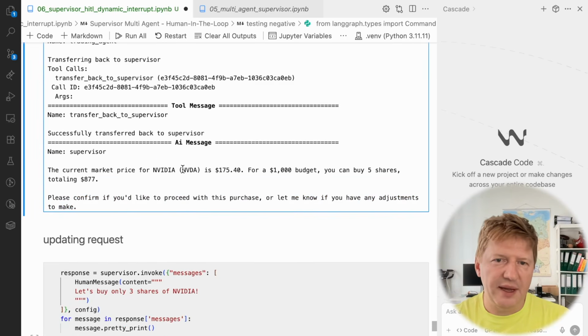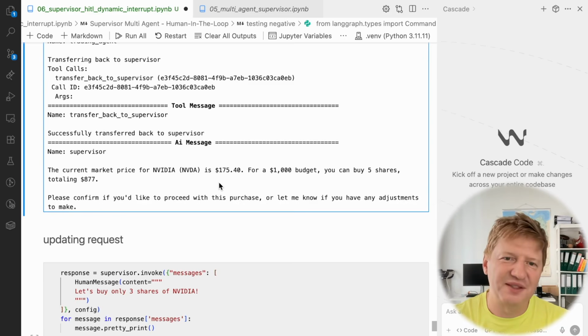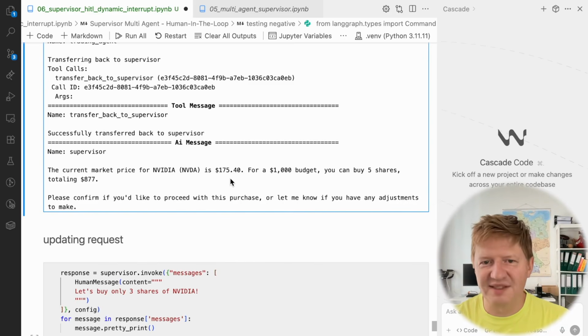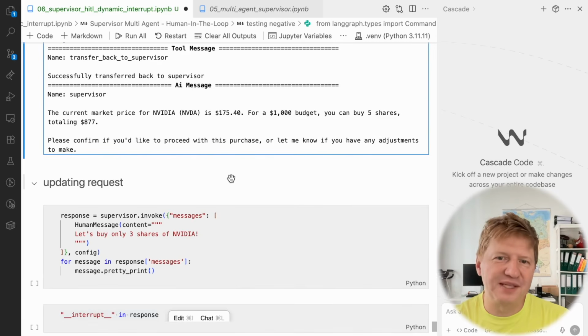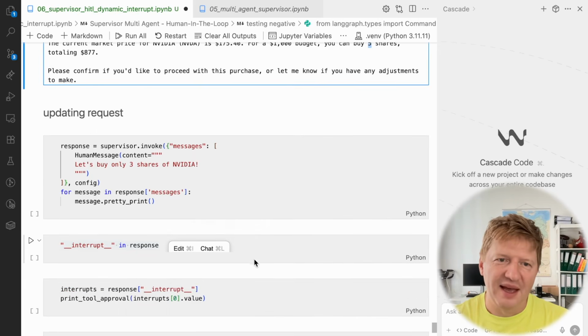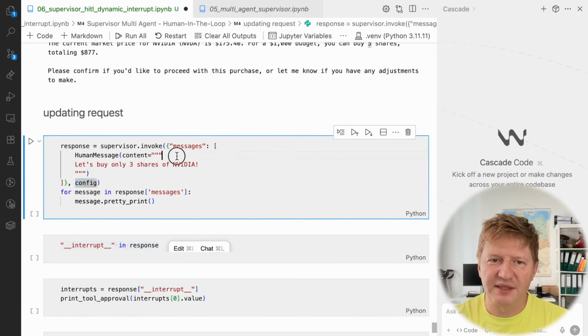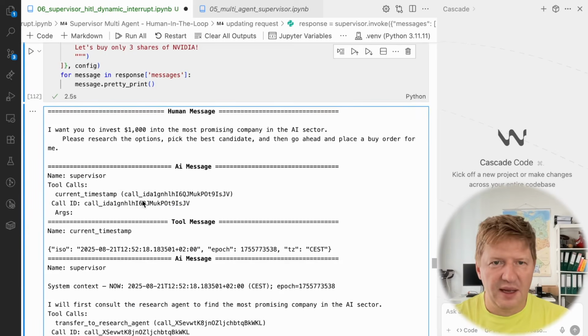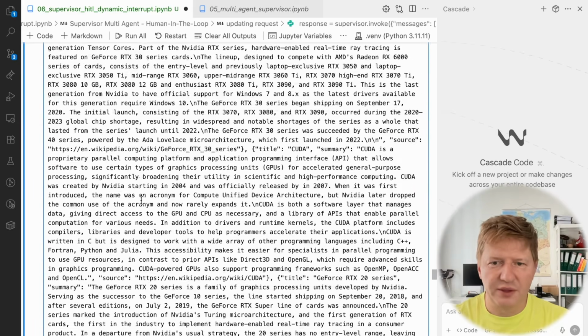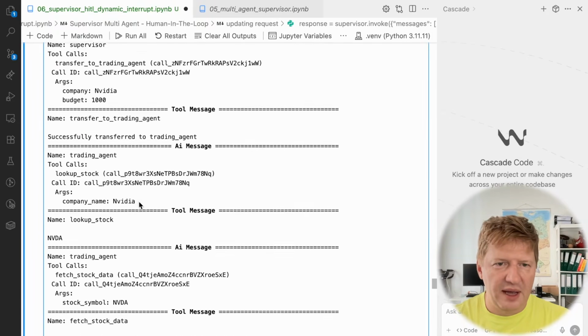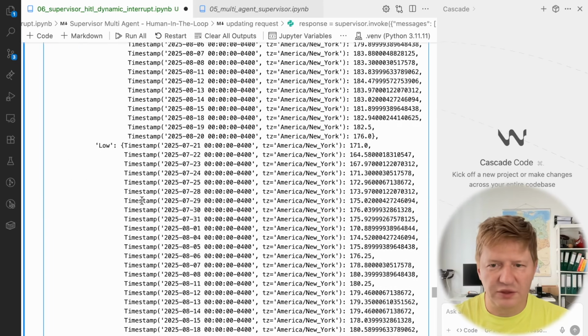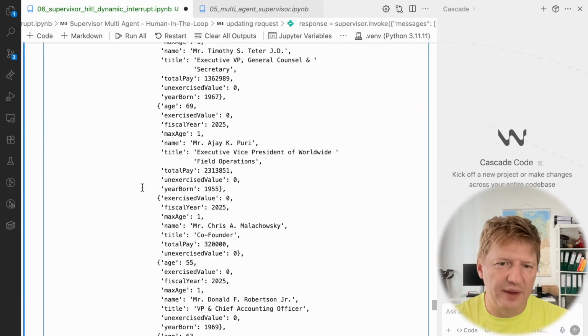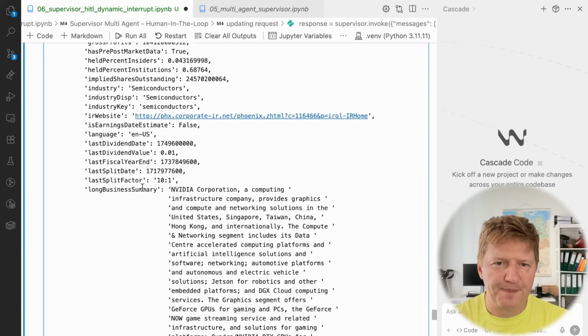And let's try, well, in general, you can do different things here because it has memory. It remembers the previous steps. And for example, the reason may be that, okay, I don't want to buy 5, I want to have only 3. And so I'm starting another thread with the same supervisor, with the same config, but this time saying, no, let's buy only 3 shares of NVIDIA. And let's take a look how it works in this case. And again, we have the whole previous dialogue about researching and finding NVIDIA, and finally canceling the order. It should be there as well, because now everything is stored in the memory in checkpoints.